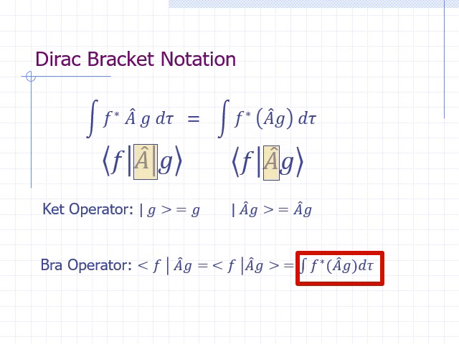Note that we do not put an asterisk on f inside the bra. The complex conjugate is implied by putting it inside the bra. Note that it is also customary to put a closing bracket, a greater than sign, after the function that we apply the bra operator on.